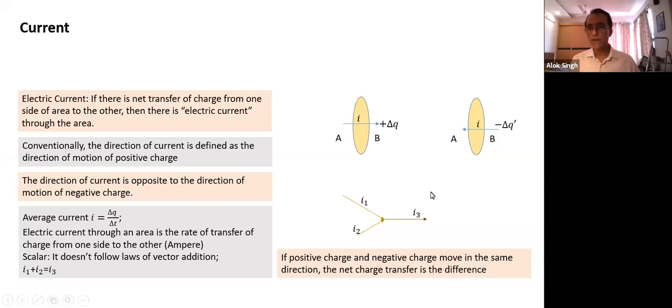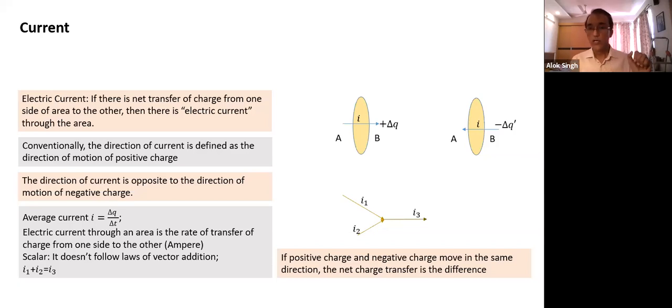Here we notice, if a positive charge and a negative charge move in the same direction, what is the net charge? If both charges move in the same direction, the net charge is equal to the difference in the charge. For example, let's suppose a neutral object moves across a cross section. A neutral object has a lot of positive charge and a lot of negative charge. Neutral means delta Q positive is equal to delta Q negative. If they move across, the net charge moved is zero.